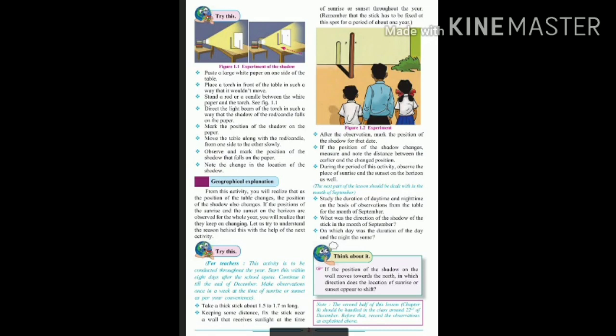If the positions of the sunrise and sunset on the horizon are observed for the whole year, you will realize that they keep on changing. If you observe when the sun rises and when the sunset happens, you will see the changes in the day and night time.